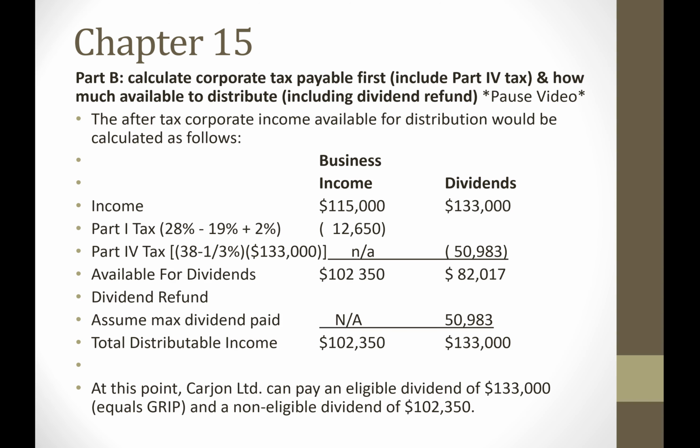Remember, those dividends were classified as eligible dividends, so that amount would be added to the GRIP, whereas the $102,350, that was earned as active business income, and the corporation paid low rate corporate tax, so that would be added to the LRIP, the low rate income pool, and that amount would be distributed as a non-eligible dividend. So that is the first part of Part B.